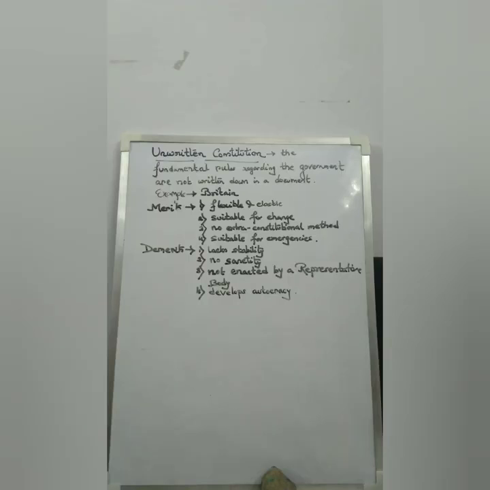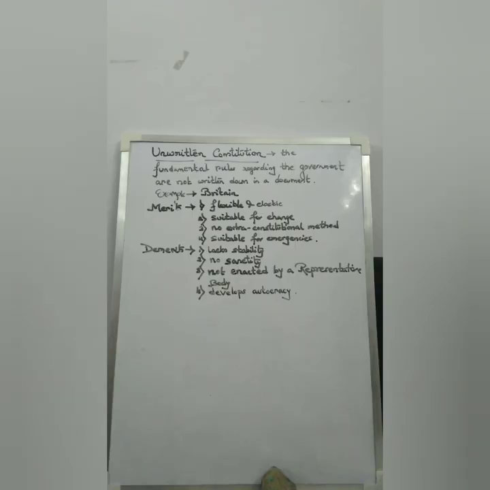Now, what does it mean when we talk about stability? A written constitution is always considered to be stable because it cannot be easily changed. It is a codified legal document, so it cannot be changed easily, and as a result, it is called a stable constitution. But in case of an unwritten constitution, we have seen that those who are in power develop various conventions, and they become a part of the constitution.